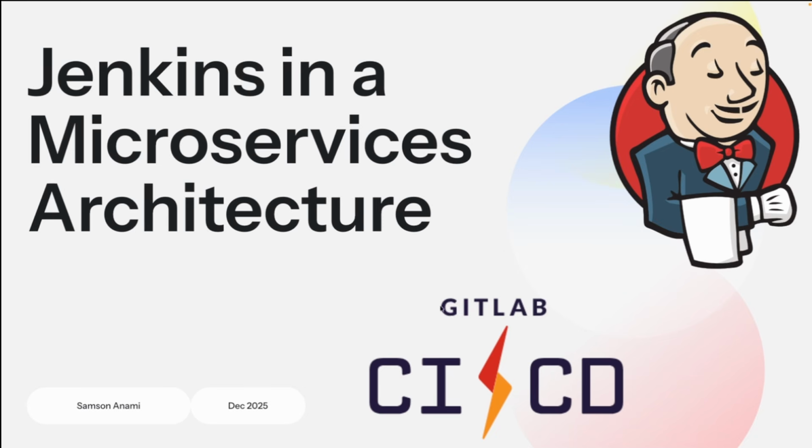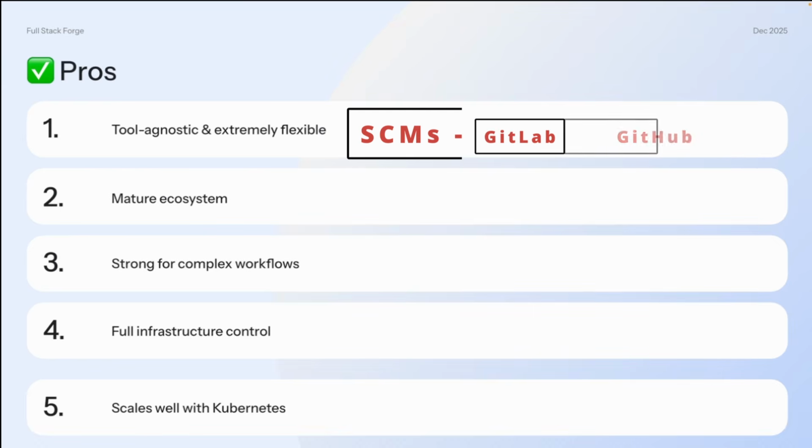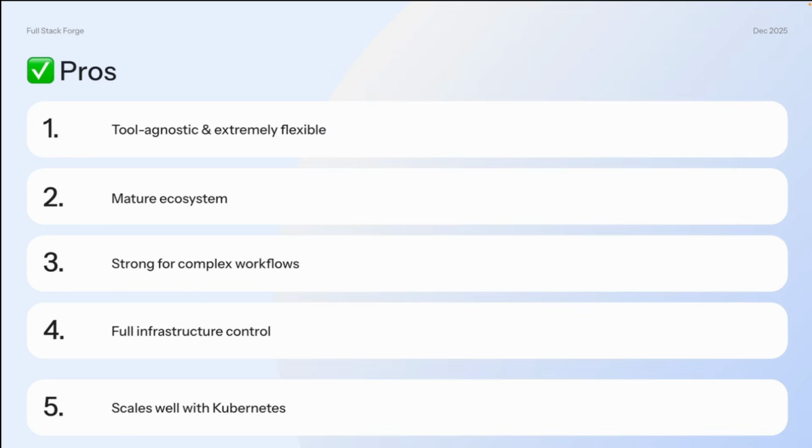So, Jenkins in a microservice architecture. Why Jenkins? First, Jenkins is tool agnostic and extremely flexible. It works with SCMs like GitLab, GitHub, Bitbucket, and so on. Many of them have high integration power with Jenkins. So that's one of the advantages.